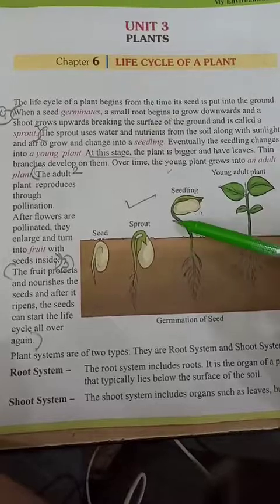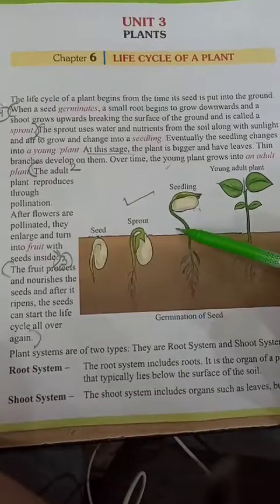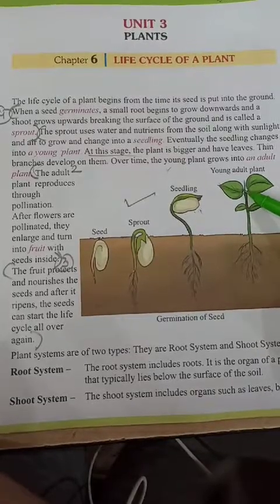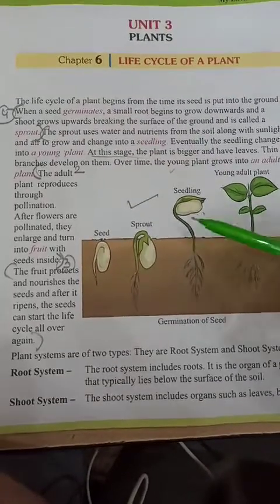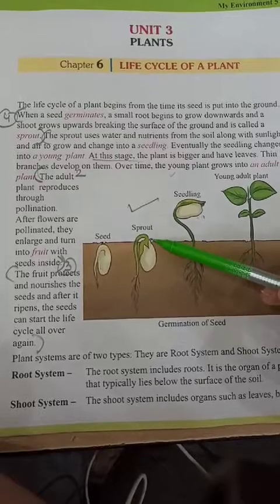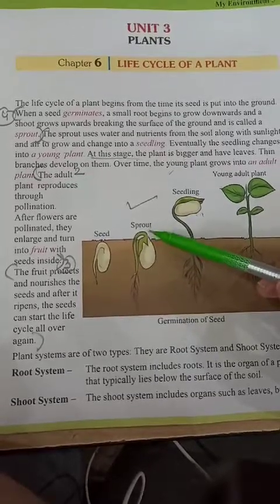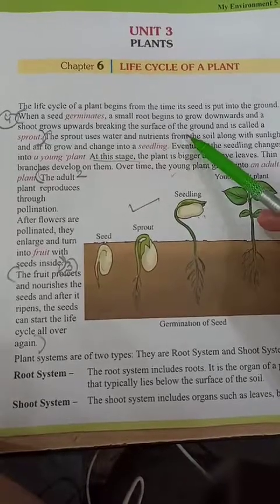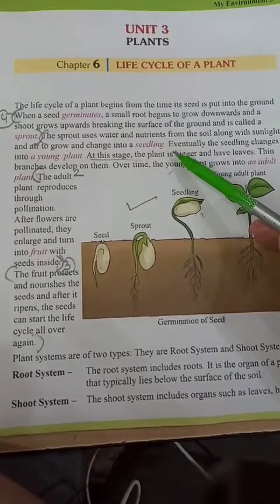When they grow, they become a seedling, and after seedling, they become a young adult plant. Okay, so you come to know about sprout. Sprout is a very important word, and you should know about this. Only few lines are given about it, and you must know about this.